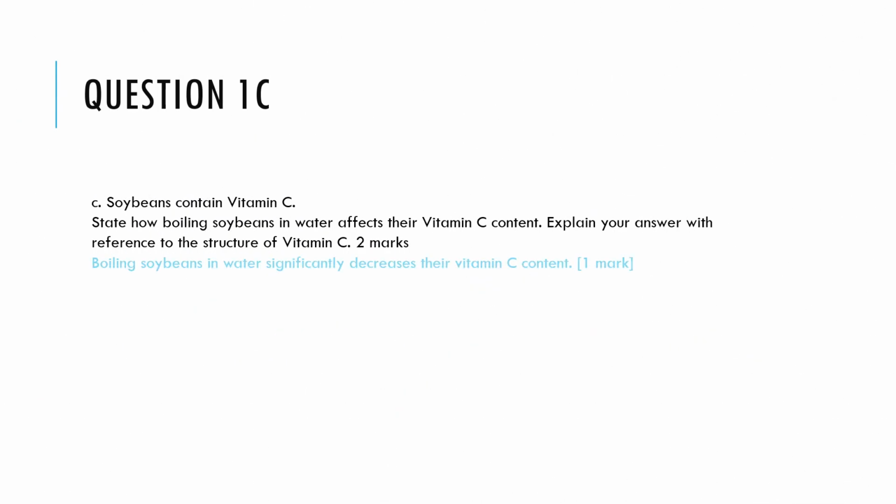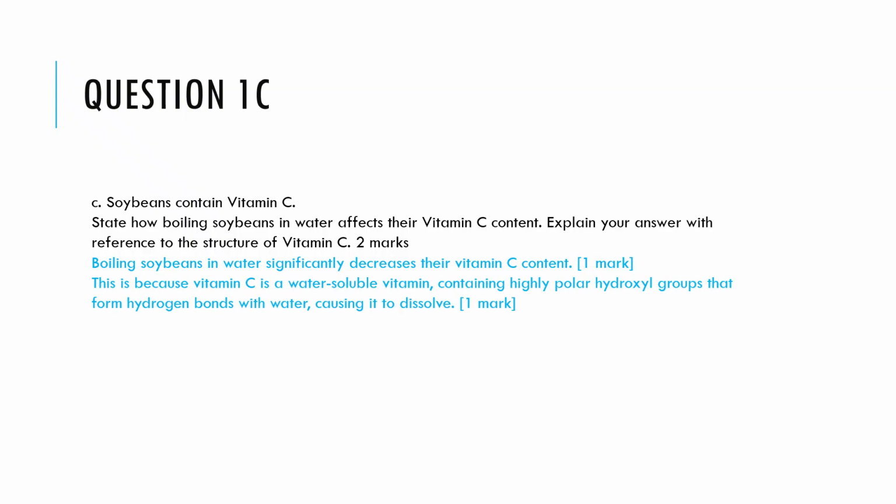Boiling soybeans in water significantly decreases their vitamin C content. This is because vitamin C is a water-soluble vitamin, containing highly polar hydroxyl groups that form hydrogen bonds with water, causing it to dissolve. Furthermore, vitamin C is also sensitive to heat, which contributes to its degradation during the cooking process.